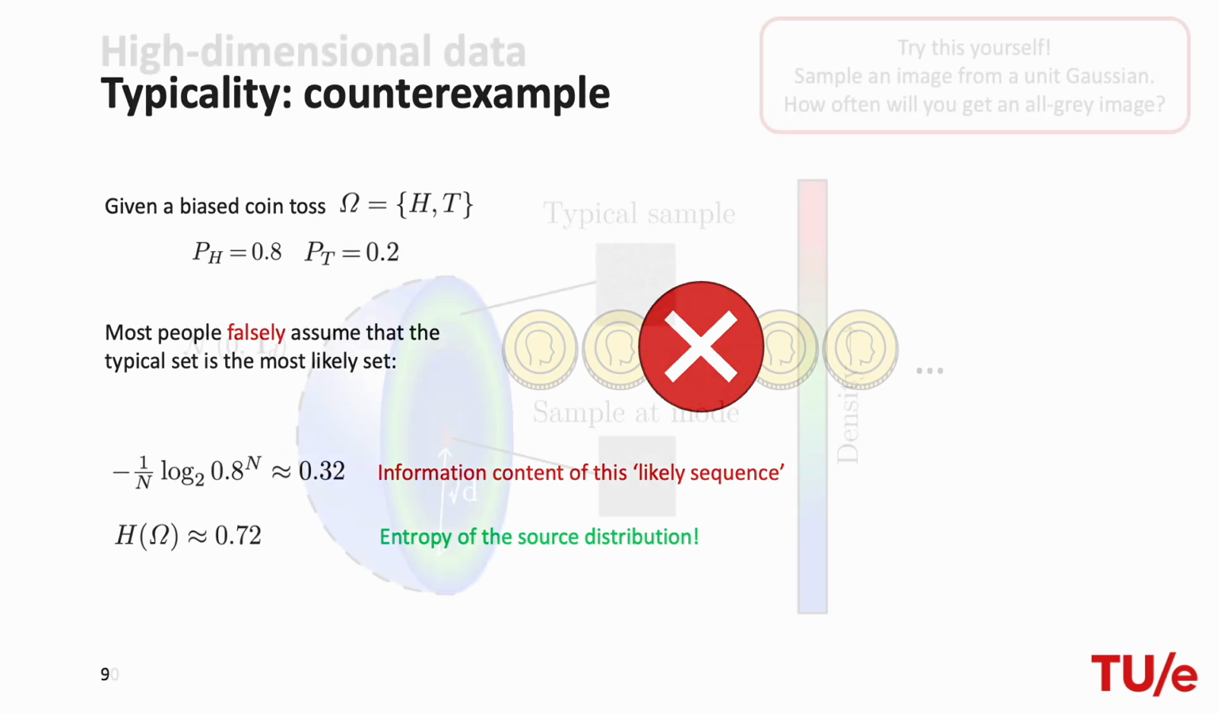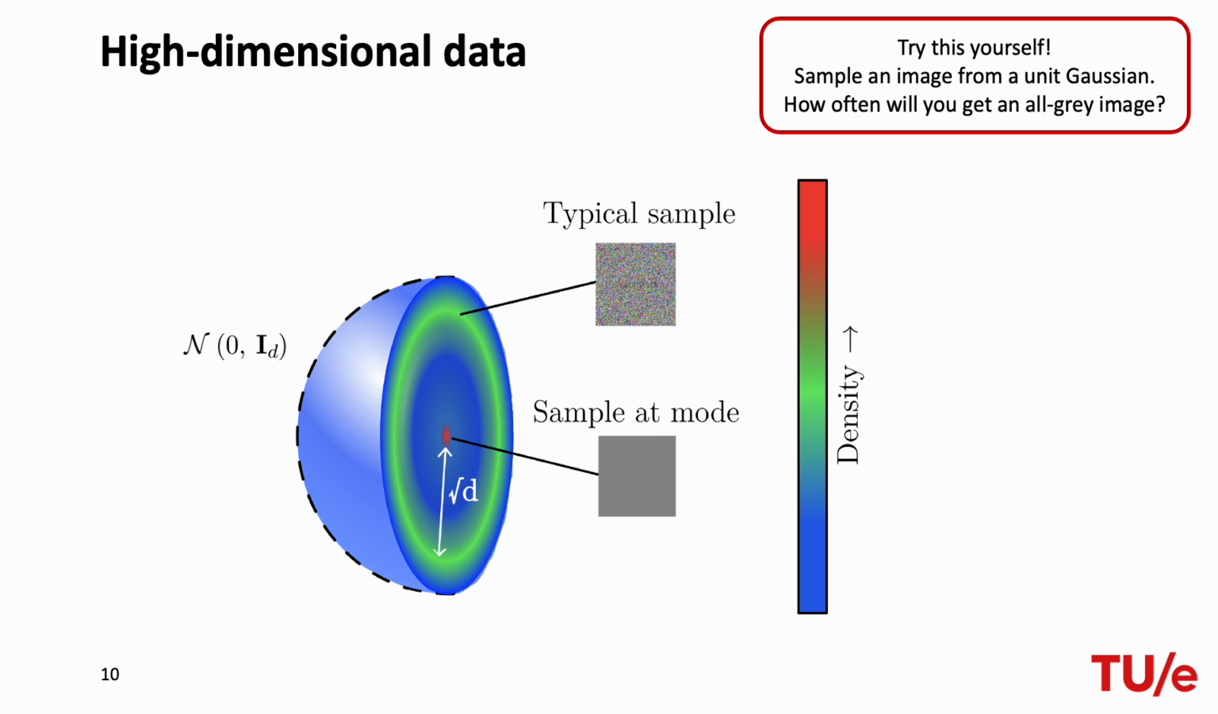We can extend this to high-dimensional data, as we're working with images, right? For a d-dimensional Gaussian, the typical set will reside at the radius of square root of d, and not at the mode, so not at the most likely point, as defined by the Gaussian annulus theorem. And we can try this for ourselves, right? If we sample an image from a unit Gaussian, how often will you get an all-gray image? The typical sampled image would be noise, matching the entropy of our source.